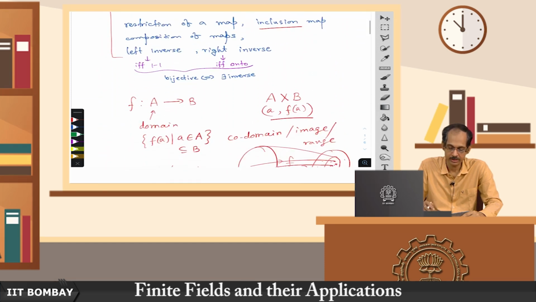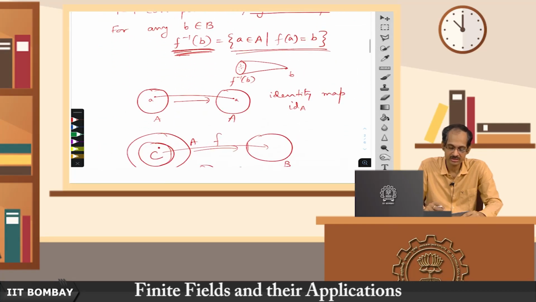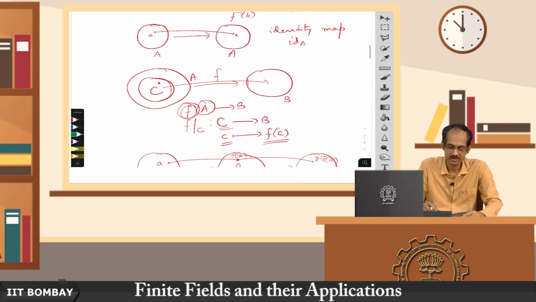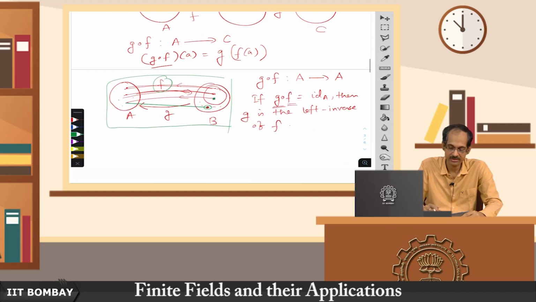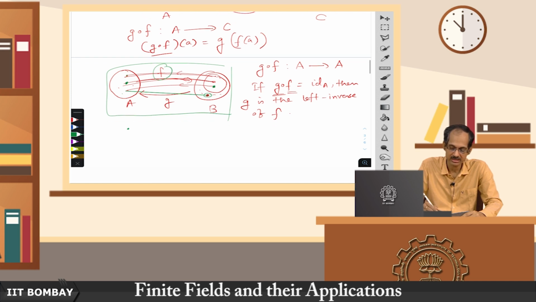Now, left inverse exists if and only if F is a one to one map. As I demonstrated here, if F is one to one, then you can define the G such that F takes every element to a distinct element, and this is the image.